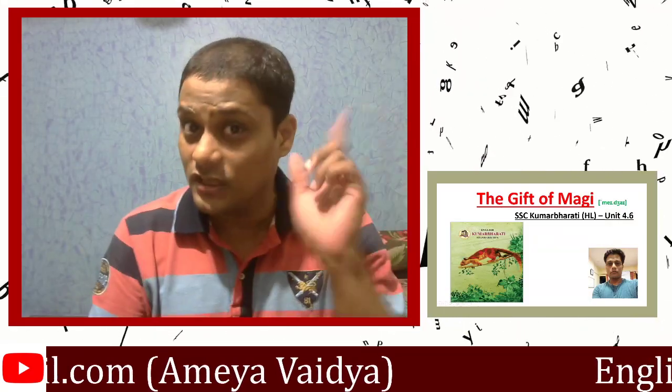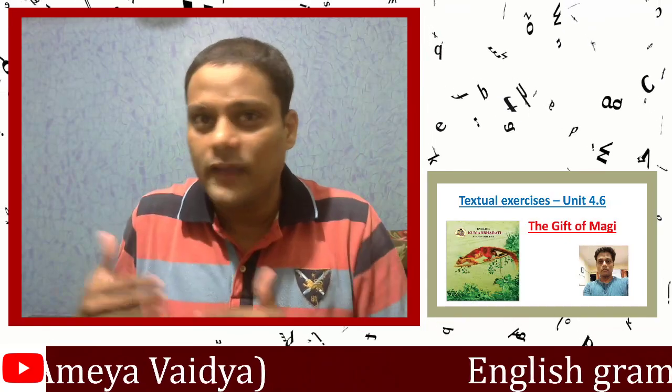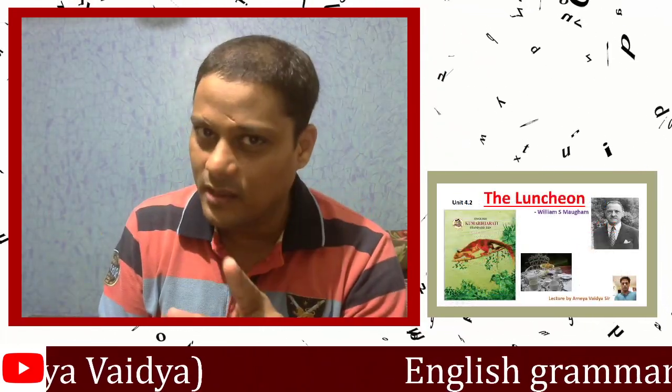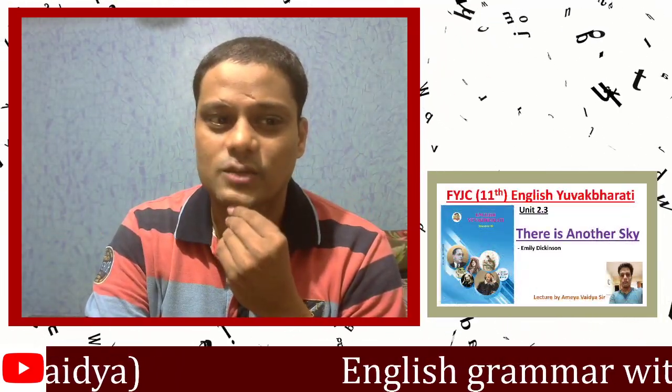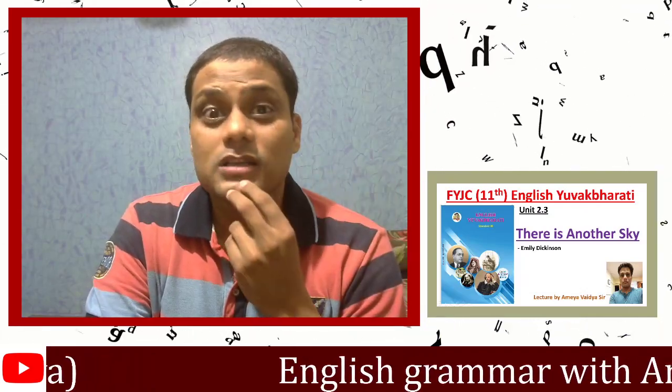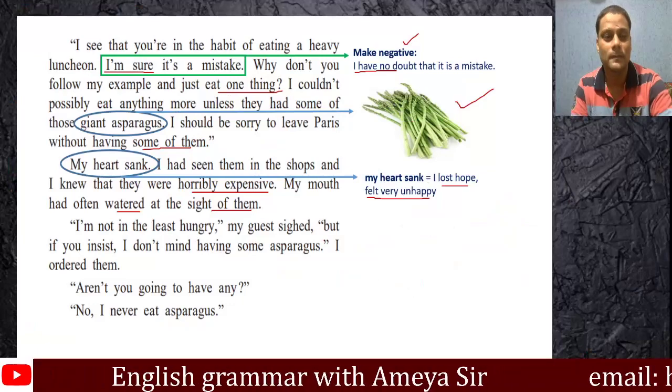The writer would have loved to eat asparagus himself, but he did not have that kind of money. His mouth used to water every time he saw those asparagus. He'd seen them in the shops and he knew that they cost a lot. So although he liked them, he did not order asparagus for himself. But the woman doesn't care, right?